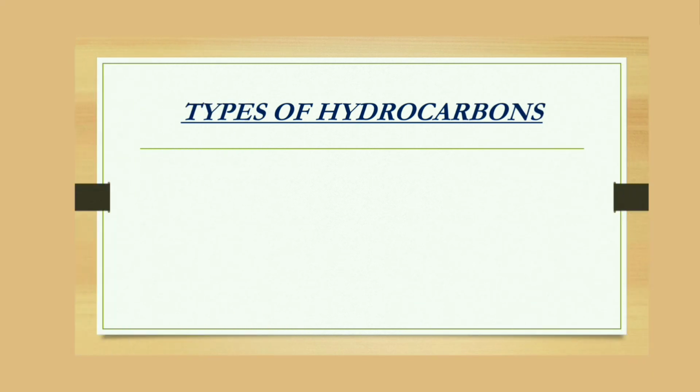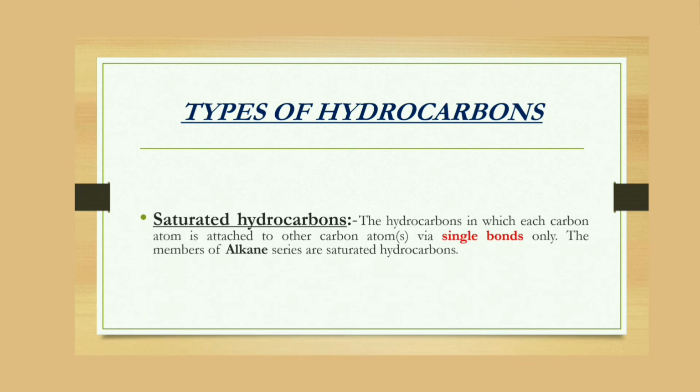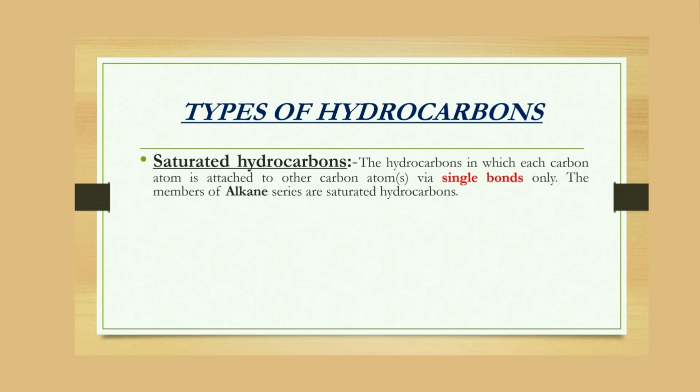Saturated hydrocarbons are those hydrocarbons in which each carbon atom is bonded to another carbon atom via single bonds and there is no double or triple bond present in such hydrocarbons. Methane, ethane, propane and other members of the alkane series are examples of saturated hydrocarbons.